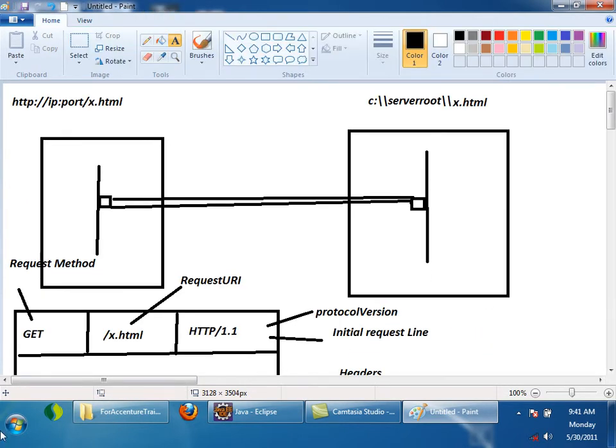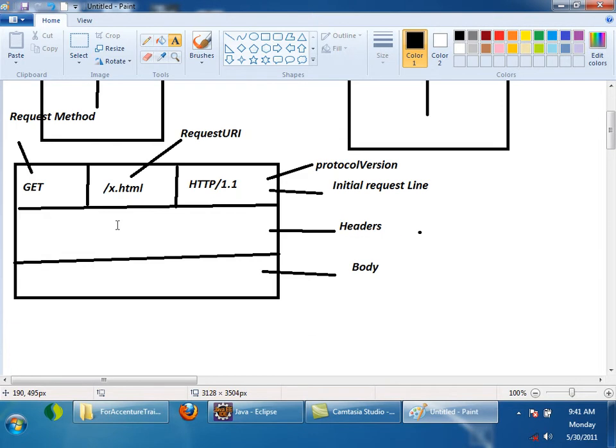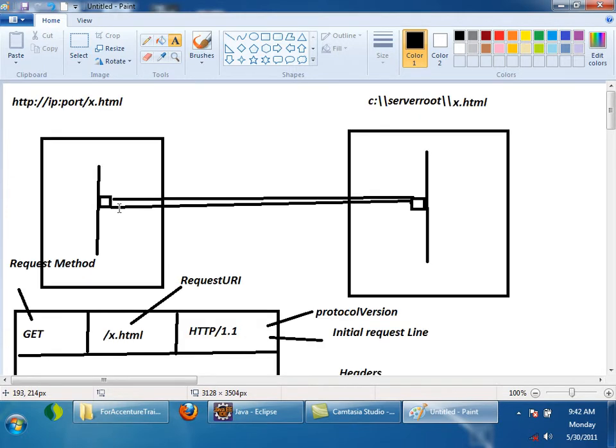Okay, now see here. Once I type this URL in my browser, the browser opens a socket connection to that IP and port, and then through that it sends some text like this. Here also some text is there. Headers mean some text and the body is also some text. I'll write it slowly.